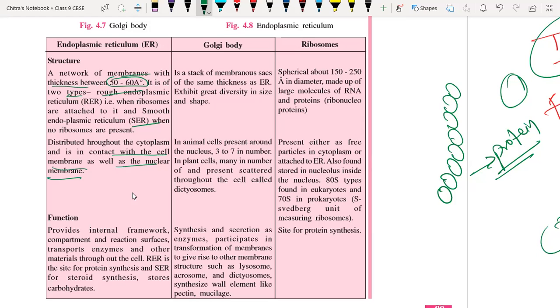One doubt: what is angstrom? It is a very small unit.